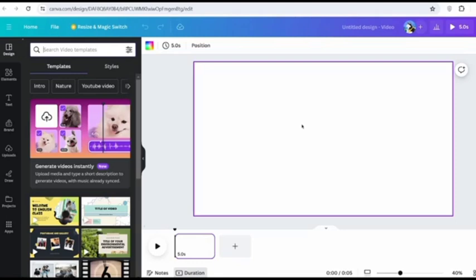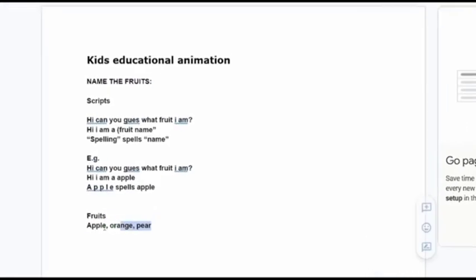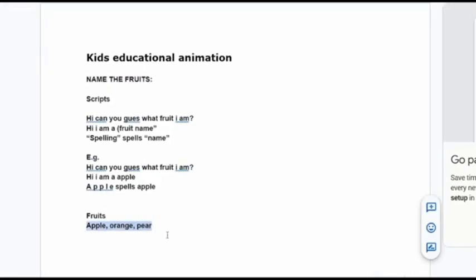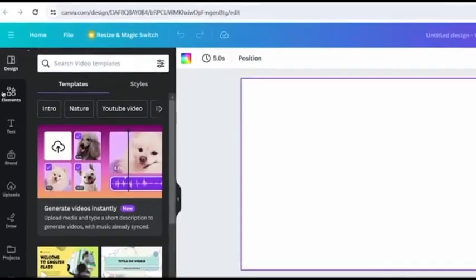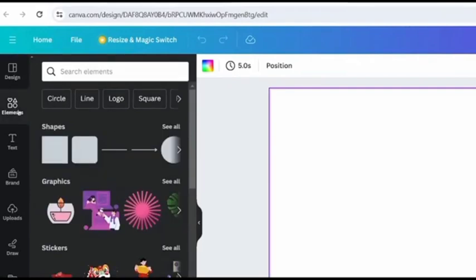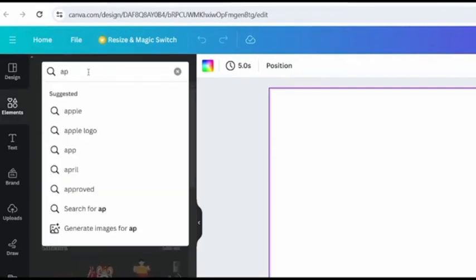And I swear to you, this part is super easy, but it's all super fun because you get to be really creative. So now our video is about fruits. I have 3 fruits, apple, orange, and pear. So the first thing I would need to do is get these elements. Now, in order to do this, I would come over to this section where it says elements. Now, once on elements, I can go ahead and search for the fruits I want. So the first one is an apple.